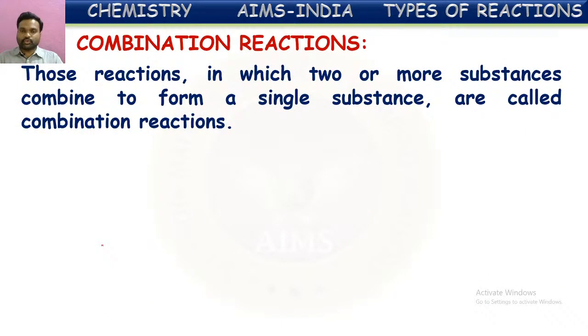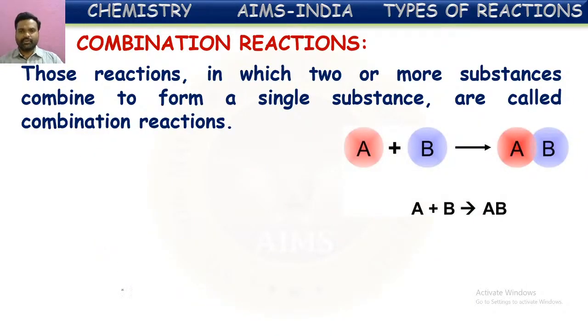First among them is combination reactions. Those reactions in which two or more substances combine to form a single substance are called combination reactions. That means in some chemical reactions, two or more substances combine to form a new substance. For example, if A is a chemical substance and B is a chemical substance, these two combine to form a new compound AB. So here two substances combined to form a new substance. Such reactions are called combination reactions.